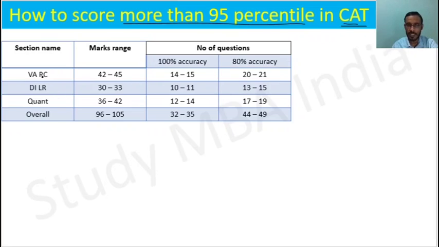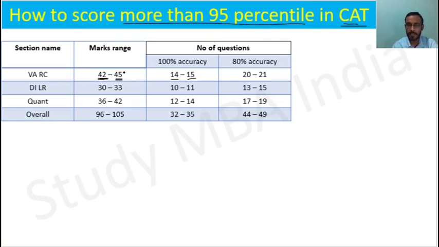So in VARC, the total marks range you should have is 42 to 45, which means if you solve questions with 100% accuracy, you will definitely have to solve 14 to 15 questions. This is guaranteed, I'm saying guaranteed, that in 42 to 45 marks you will definitely get more than 95 percentile.